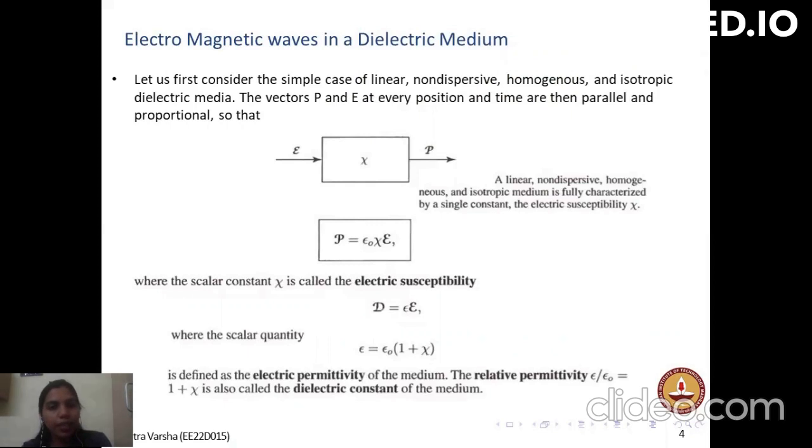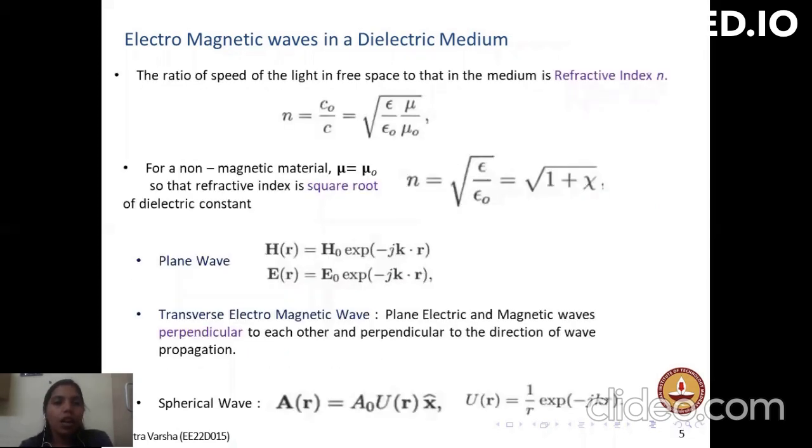Electromagnetic waves in a dielectric medium. Let us consider a simple case of linear, non-dispersive, homogeneous, isotropic dielectric medium, where the polarization is depending on the electric field. You see that the polarization depends upon the permittivity, electric field, and electrical susceptibility. From the electric field, we can understand the kind of polarization that an electromagnetic wave is going through. These are the few basic formulas.